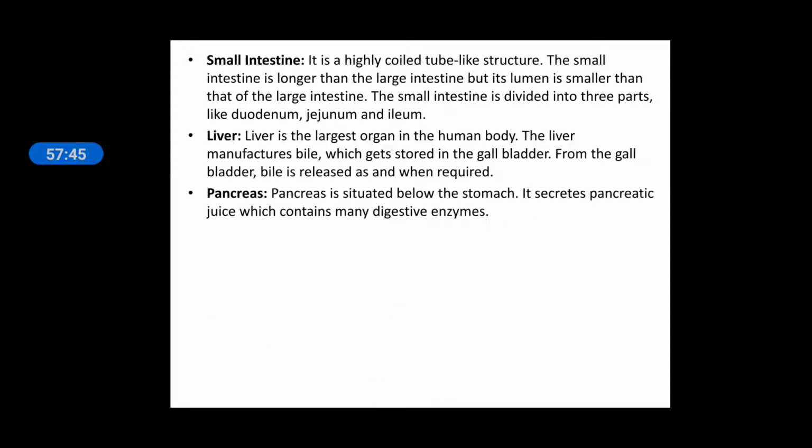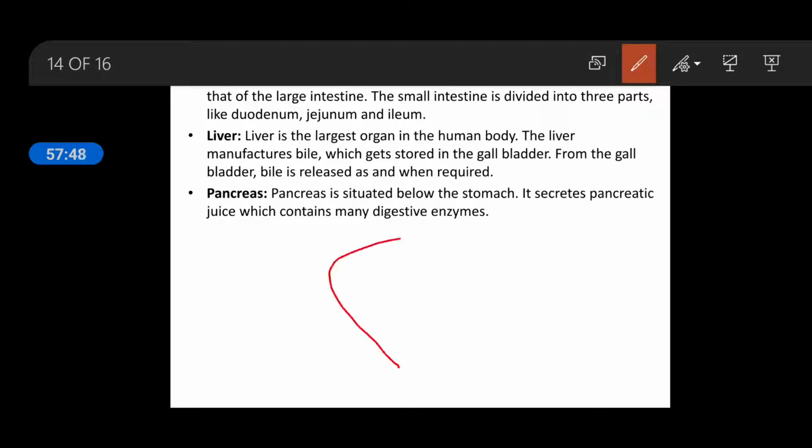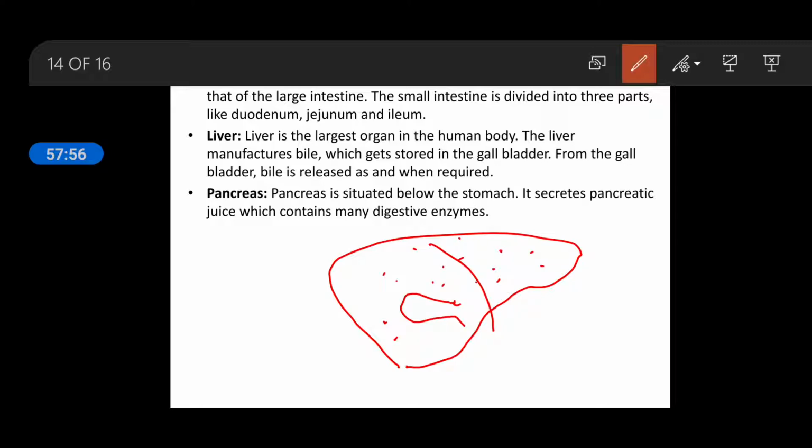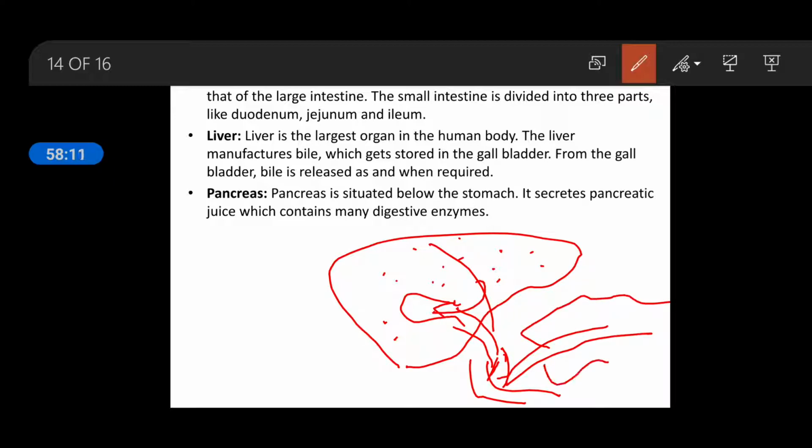Okay, here you can see the liver. Here the gallbladder is present. The cells of the liver secrete the bile, but it is stored in the gallbladder, and through the bile duct it is released into the duodenum, which I have told you is a C-shaped organ. And from here the pancreas is also connected. This is the pancreas. It also secretes pancreatic juices or pancreatic enzymes, and these also release into the duodenum. So all the secretions come into the duodenum.